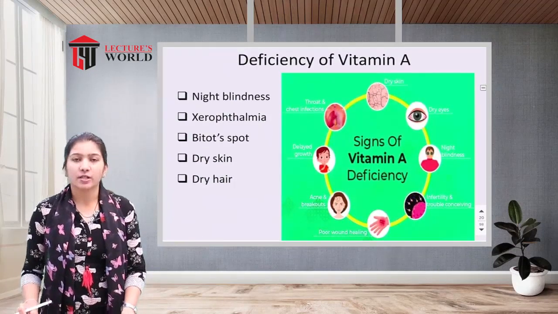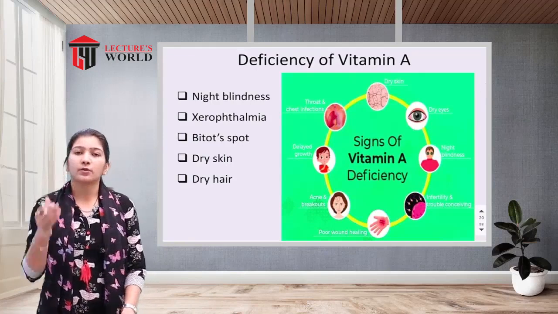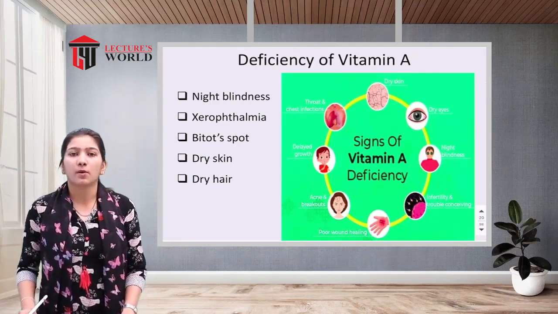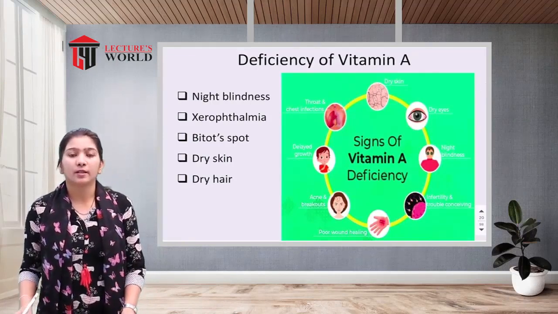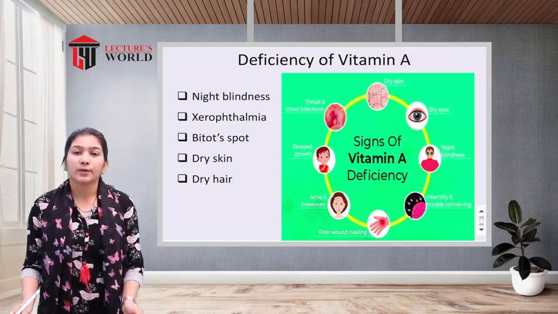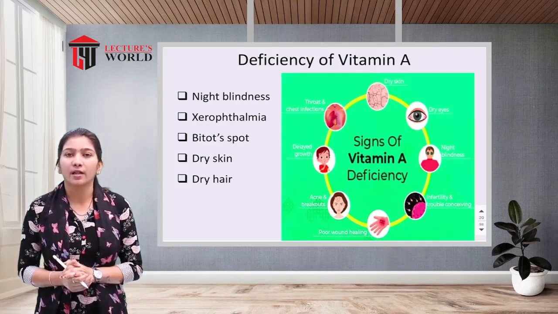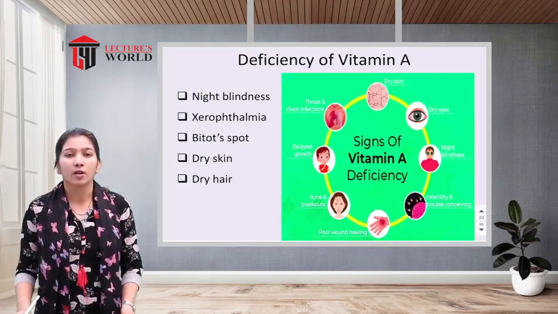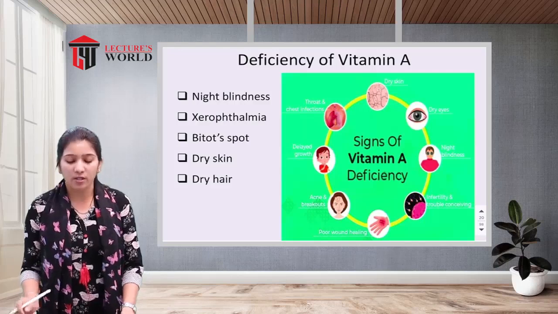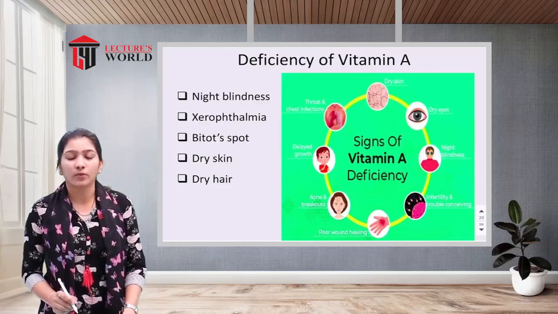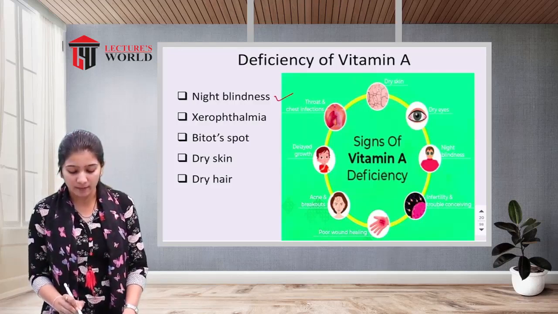Here is the deficiency of vitamin A. If you are not taking an adequate amount of vitamin A, that may lead to deficiency. Vitamin A is mainly required for normal vision, so if there is a deficiency of vitamin A in your body, that may affect your vision. The first condition caused by vitamin A deficiency is night blindness.